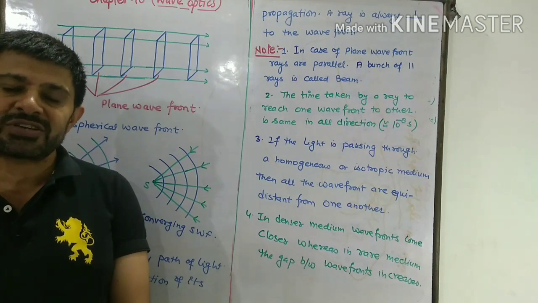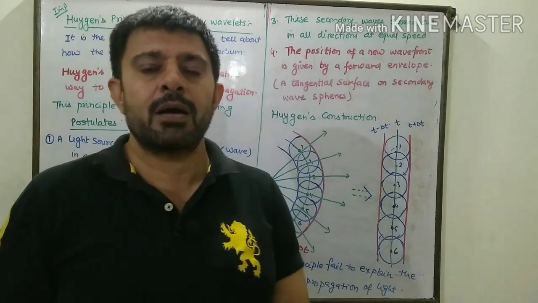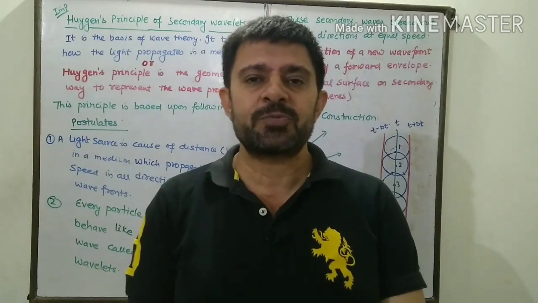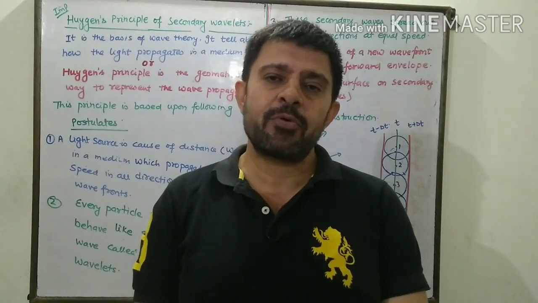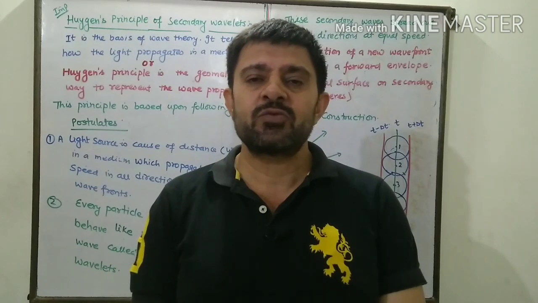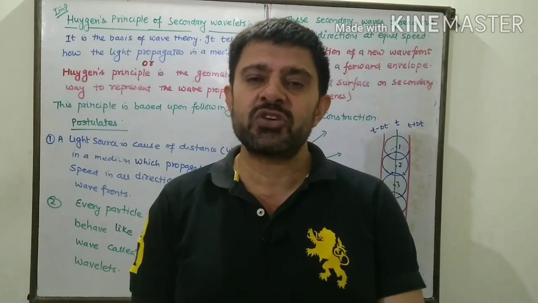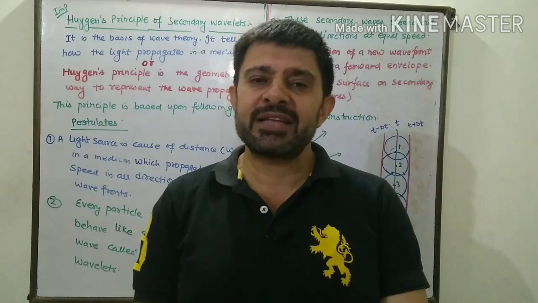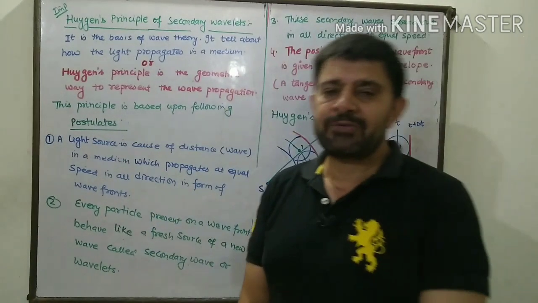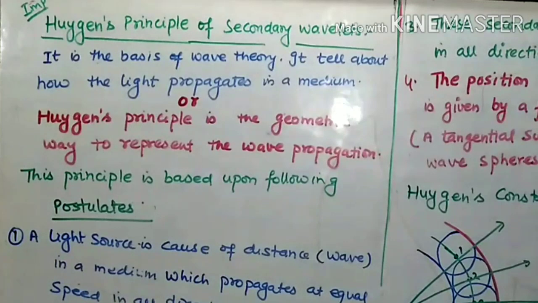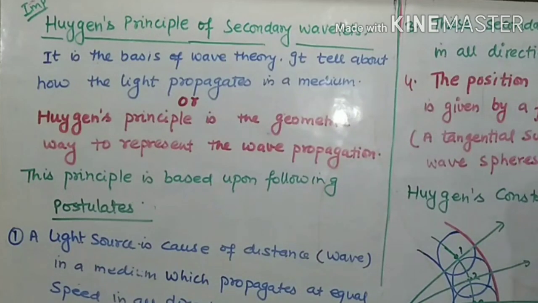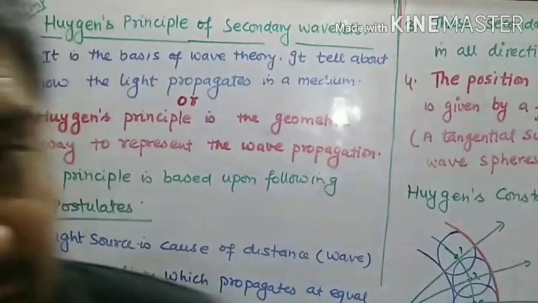Now let us understand about the Huygens principle of secondary wavelet. It is a very important principle. This was given by a Dutch physicist, Christian Huygens. Huygens principle is the basis of wave theory of light. This principle tells about how a wave propagates in a given medium, or in other words we can say Huygens principle is the geometrical way to represent the wave propagation in a medium.